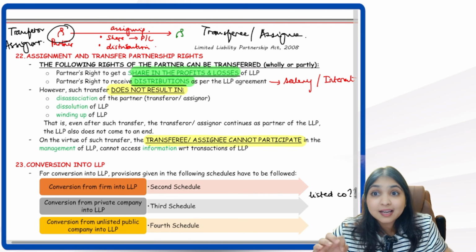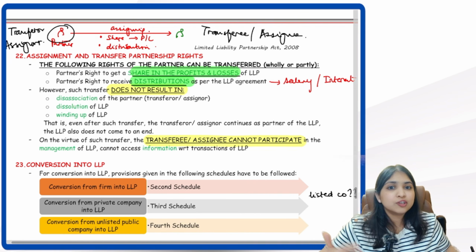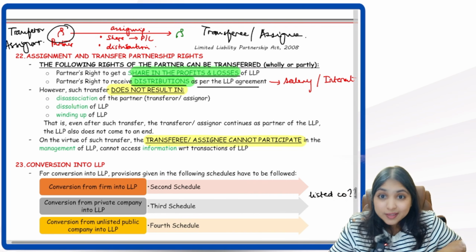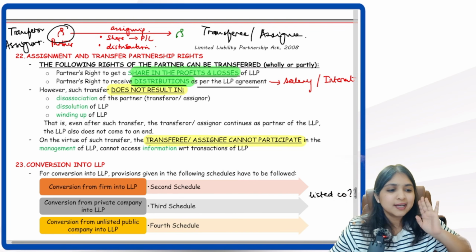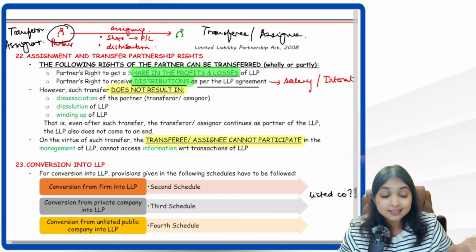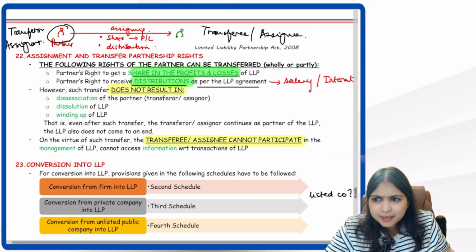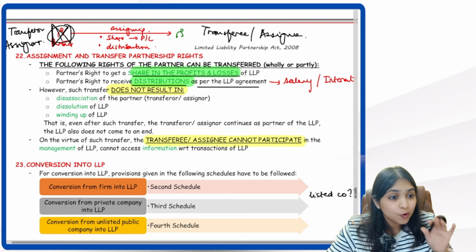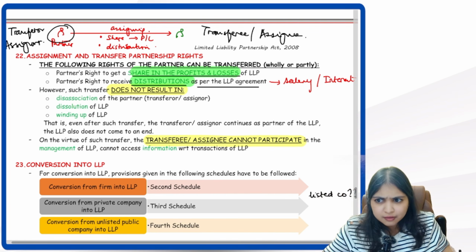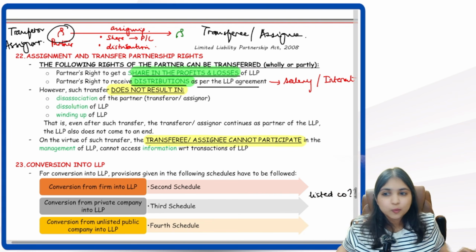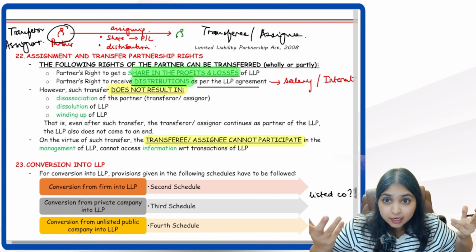He is assigning his right to receive distributions as per the LLP agreement. So if he does this assignment, question number 1, can he first of all assign like this? Yes, he can assign like this. Question number 2, if he assigns like this, does it mean he is not a partner anymore? No. He will continue to be the partner. Question number 3, if he assigns like this, will LLP come to an end? No. LLP will still continue.